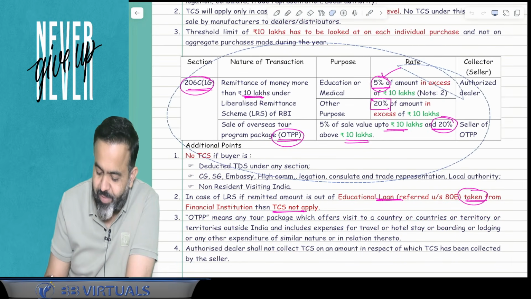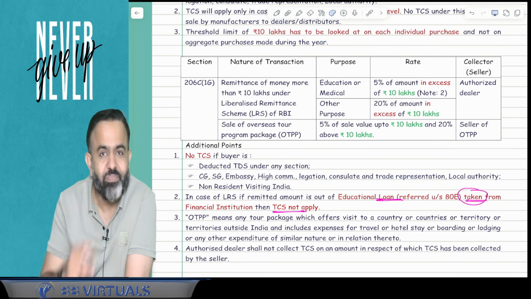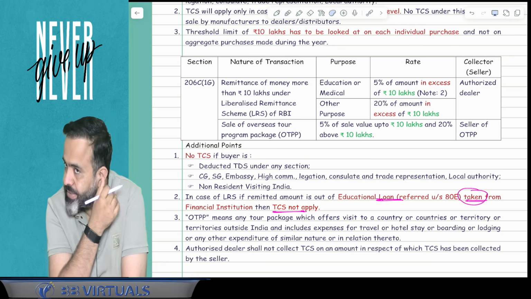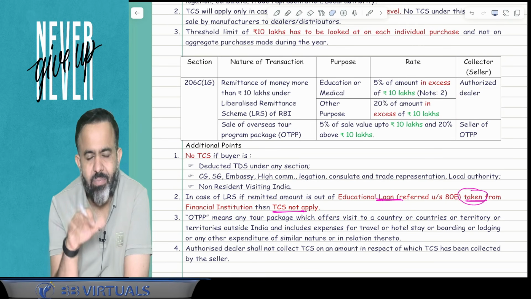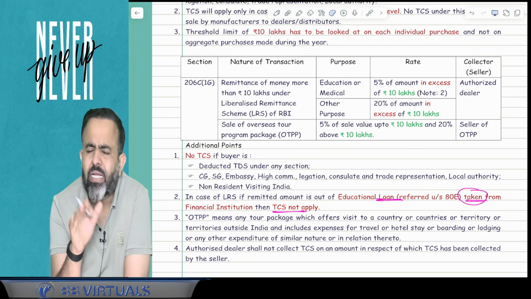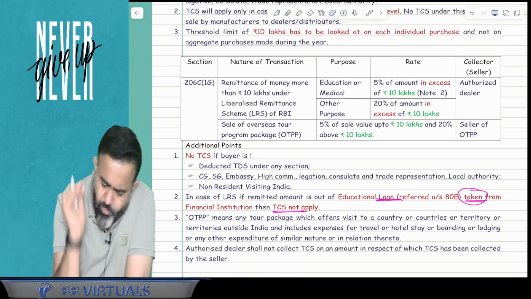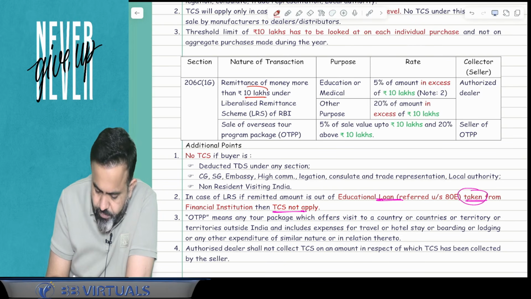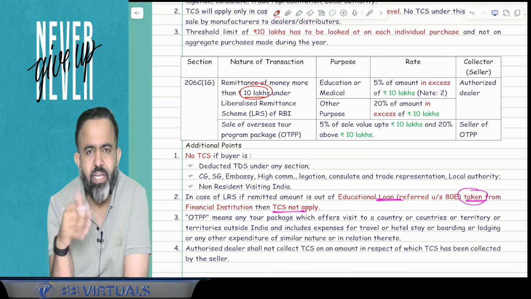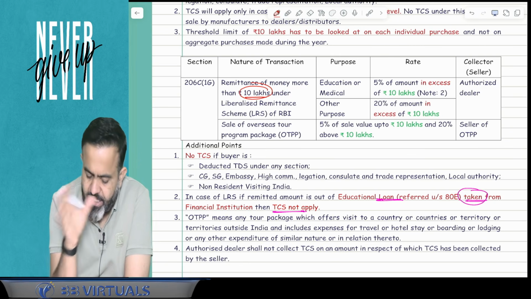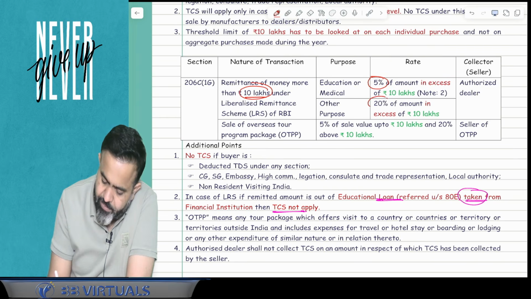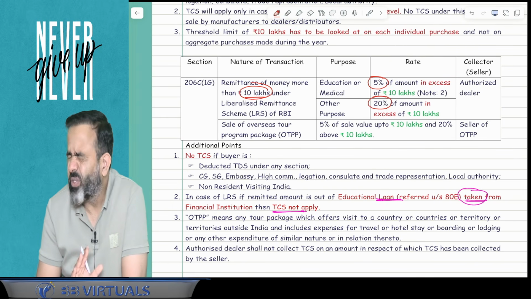Okay. Now guys, there is one major change in section 206C subsection 1G. 1G means we always remember it by way of global. Suppose, for example, you are sending money outside India under the LRS scheme, Liberalized Remittance Scheme. Earlier you know that the limit was 7 lakh, meaning up to 7 lakh there was no TDS. More than 7 lakh, if it is for medical or educational purpose, then 5%. If it is for other purpose, then it is 20%. Now guys, that limit has been raised to 10 lakh. So under the LRS scheme, if money is remitted outside India up to 10 lakh rupees, then there is no TDS. If it is more than 10 lakh rupees for medical purpose, then there is a 5% TDS, and if it is for other purpose, then 20% TCS, not TDS, it's TCS.